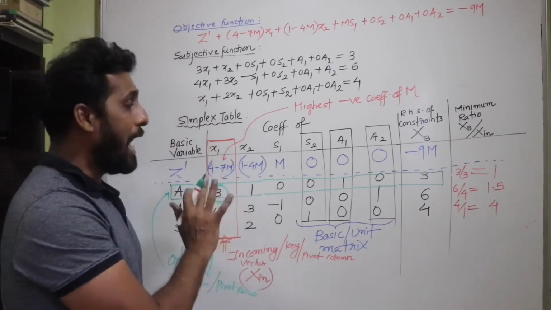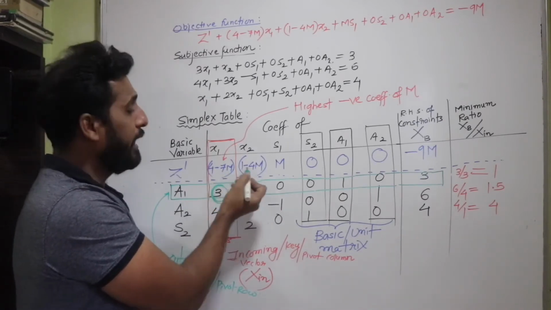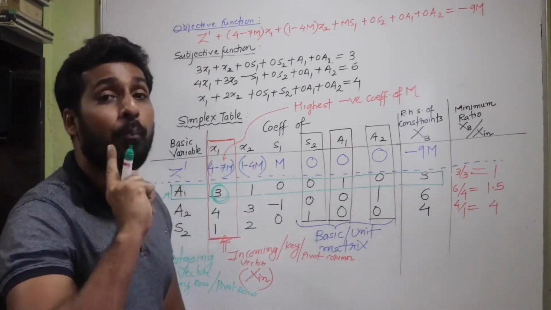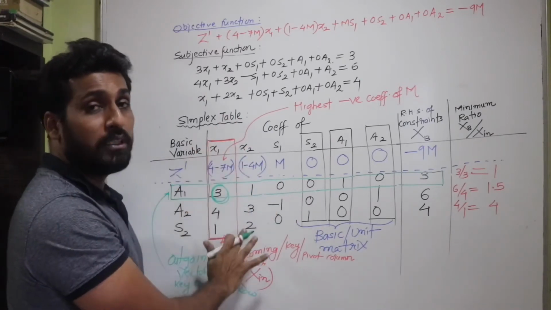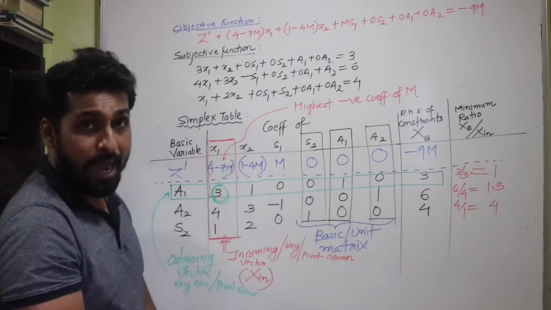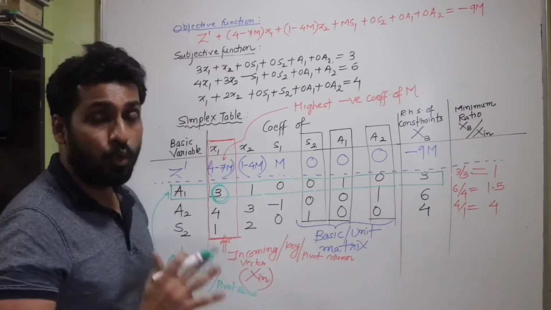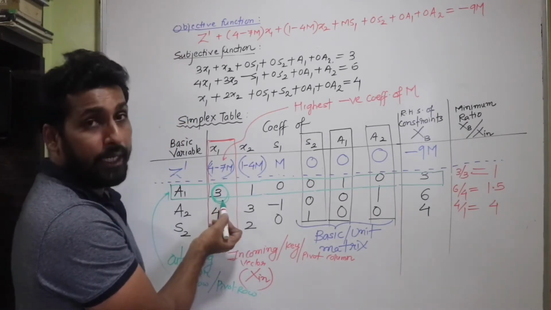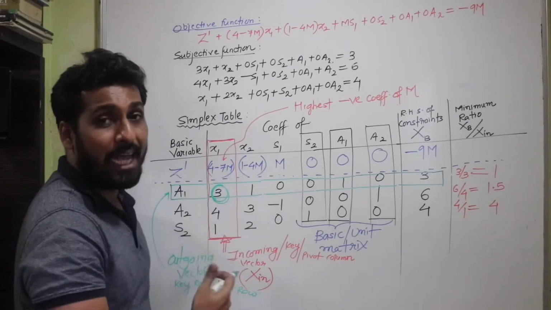And we know that we have to proceed with the next simplex table because there is still the negative m, isn't it? Negative m is present over there. Unless and until all the coefficients of m become positive or 0, I have to keep on proceeding with the simplex table. So I can see there are two terms which are still with negative sign of m. Negative m is still present. That means I have to go further to make the new simplex table. And in the next simplex table, what we'll be doing is we'll make this 3, this pivot element, this key element, this 3 is going to be transformed as 1.